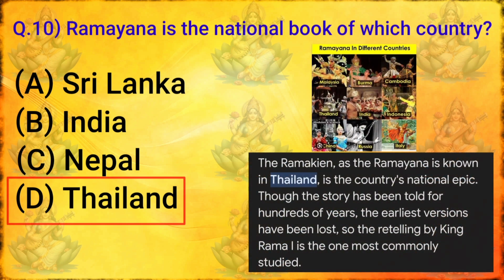The Ramakien, as the Ramayana is known in Thailand, is the country's national epic. Though the story has been told for hundreds of years, the earliest versions have been lost. So the retelling by King Rama I is the most commonly studied one.